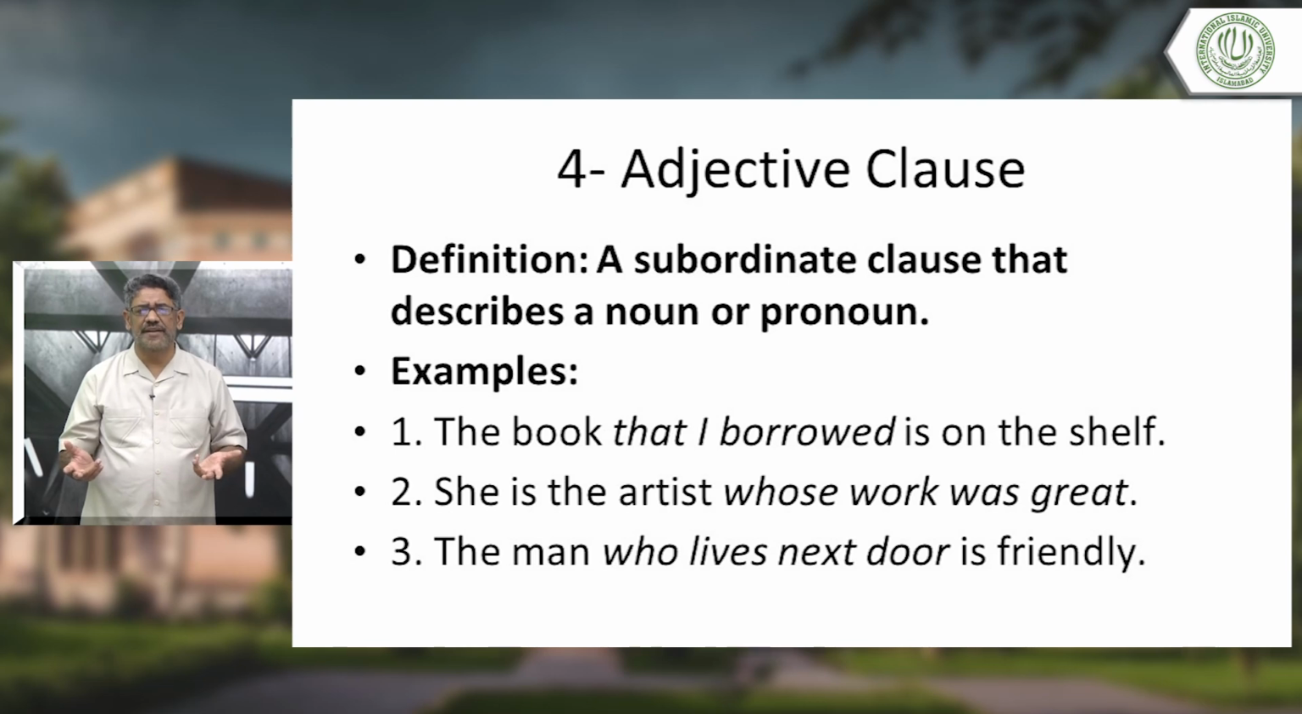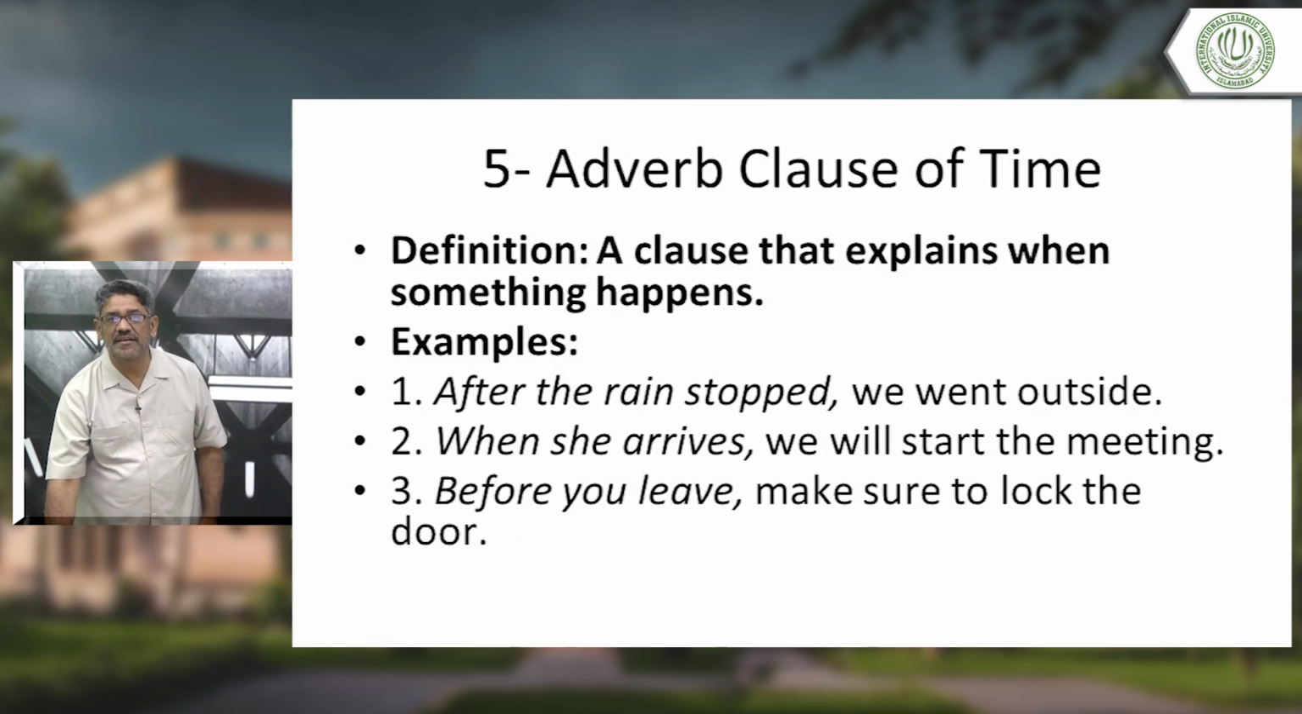Whose work was great. Now, number 3, the man who lives next door is friendly. The man who lives next door. Again, this is a subordinate clause. Okay, we are talking about the next door neighbor, next door man. It's doing the function of an adjective. All right, we move on next.